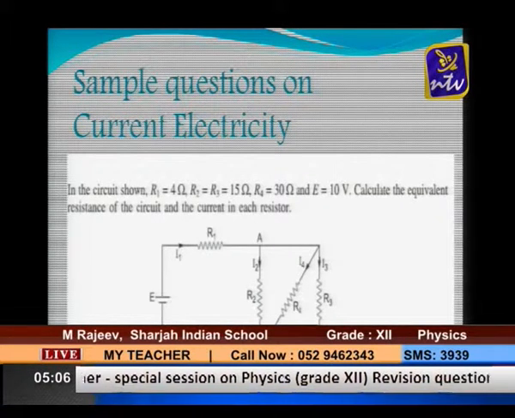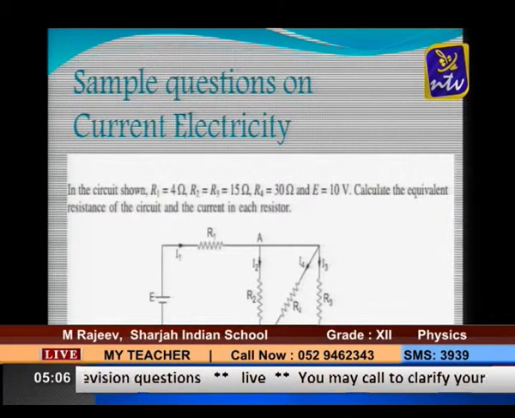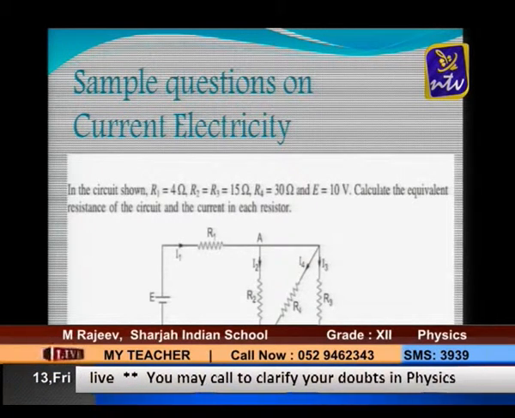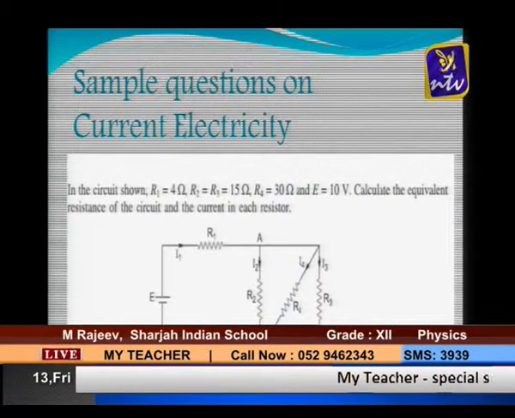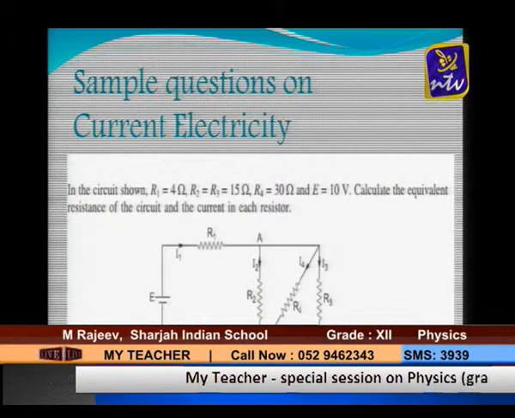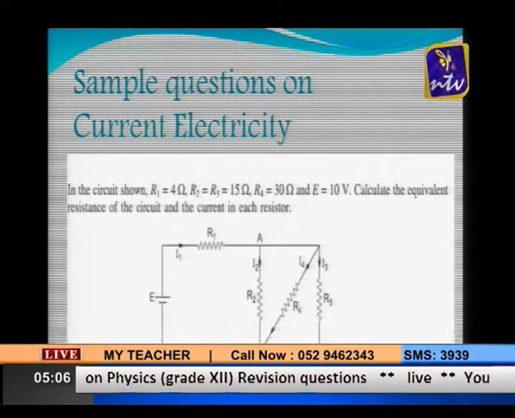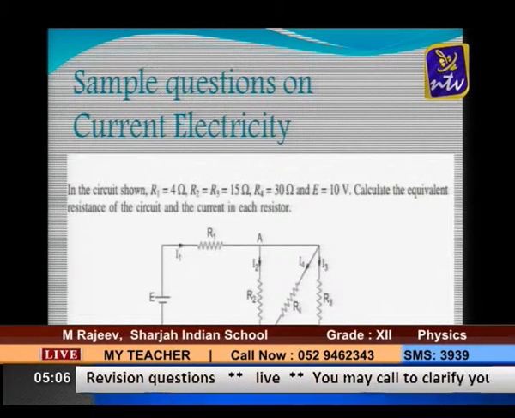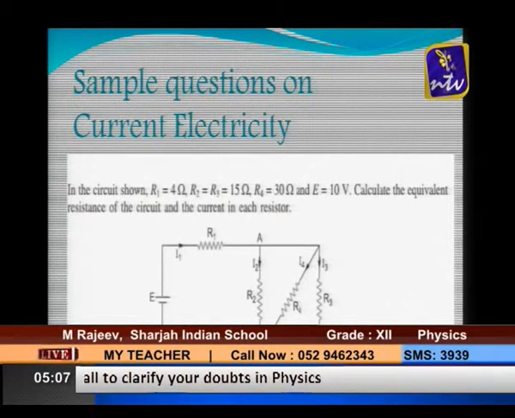It is one of the questions taken from a board paper, and the currents are given as I1, I2, I3 and I4. Hope you have noted it down. You may draw this diagram in your notebook. Let us solve it together. The values of EMF, all the values, are given.